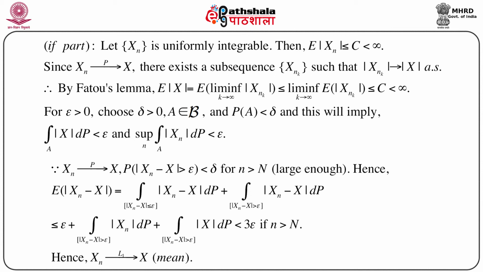Now, just with the previous arguments, each of the last two terms is less than epsilon. So, eventually this entire quantity is less than 3 epsilon whenever small n is greater than capital N, which is already taken to be large enough. So all we have proved is that expectation of mod xn minus x is less than 3 epsilon for arbitrarily small epsilon whenever n is greater than capital N, which implies that xn converges to x in L1, or xn converges to x in mean. So that proves the entire theorem, both the if part and the only if part, that is, both the necessary and the sufficient part.